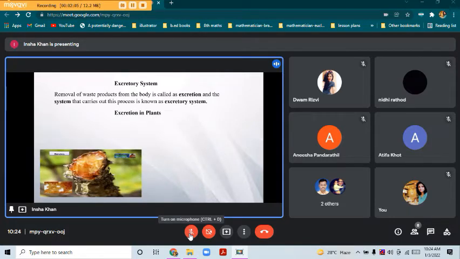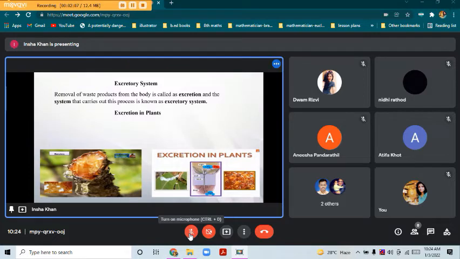Now if we see these images, why do leaves fall off from trees in season? Why do flowers and fruits fall off after some period of time? We sometimes see that a liquid is being secreted from the bark of the tree or from the surface of the tree leaves. All these are actually modes of excretion performed by the plant. The falling of the leaves, the flowers, the fruit is not a complex process, right? It is a simple process.